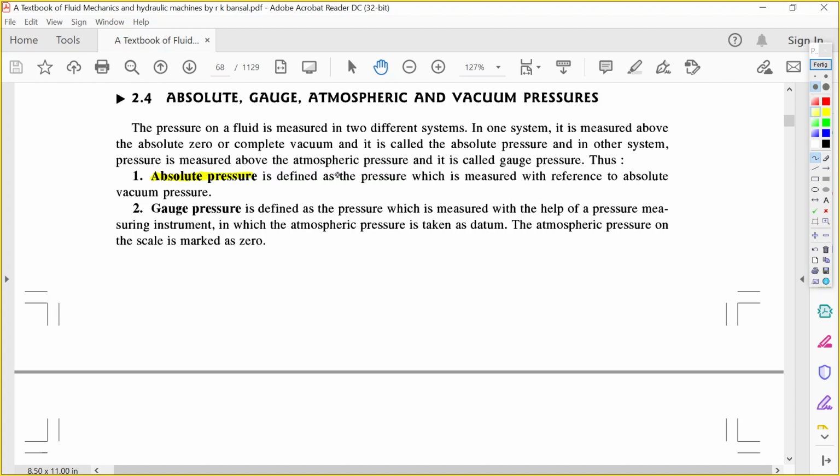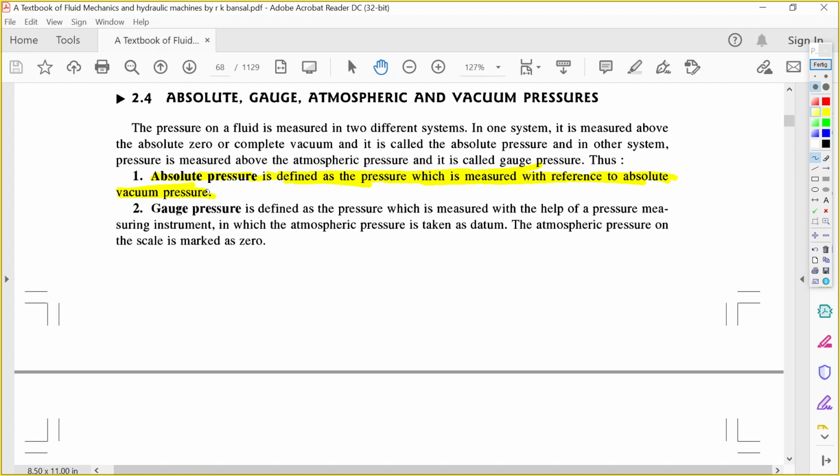What is the absolute pressure? Absolute pressure is defined as the pressure measured from the reference of absolute vacuum. That means the pressure which is measured from the absolute vacuum pressure is called the absolute pressure.